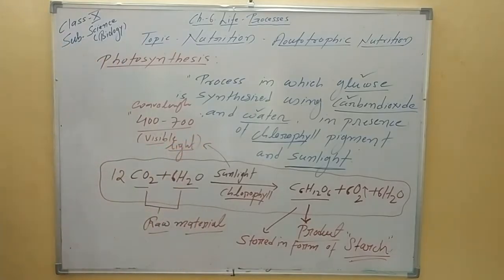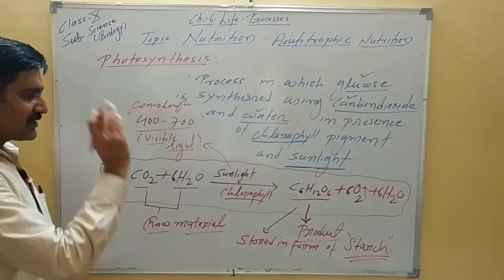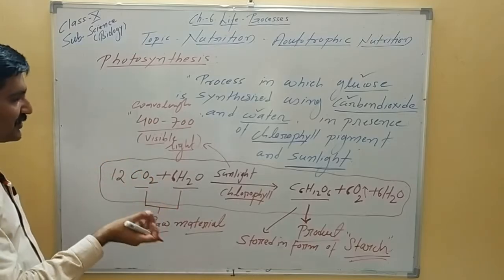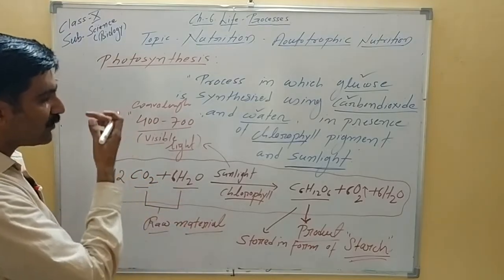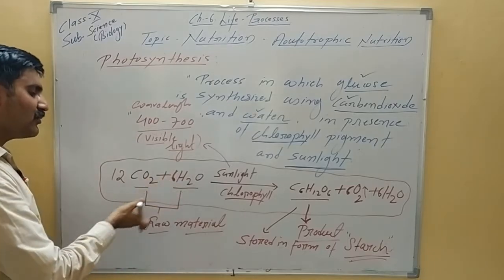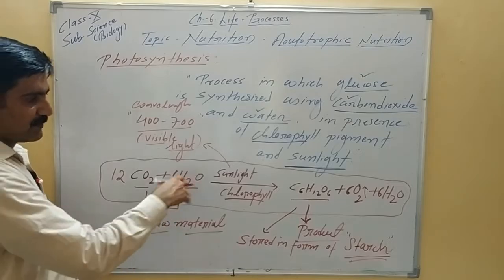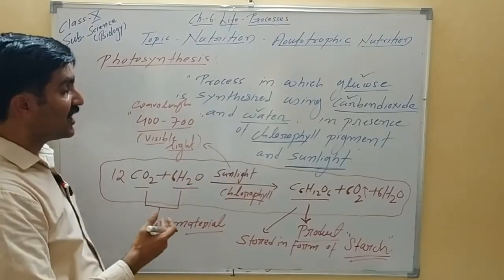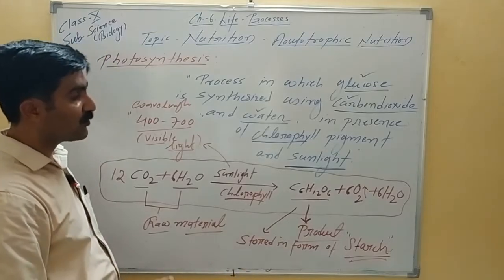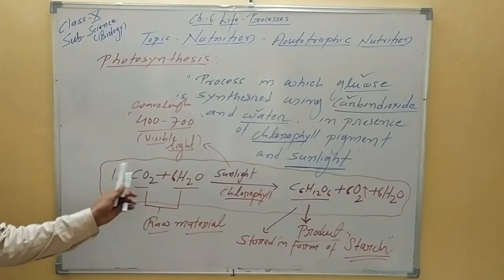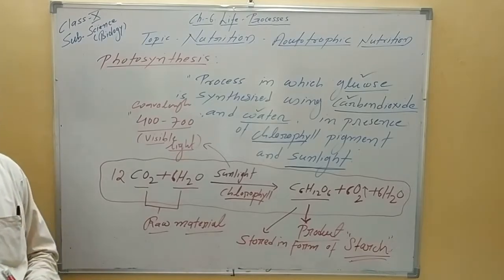Visible light for photosynthesis. Next, let's discuss in some detail the role of CO2 and from where plants obtain the CO2, and the role of the water molecule. As we know, these are used as raw material. Then sunlight: how sunlight is harvested, where the chlorophyll pigment is present, and what the role of chlorophyll pigment is. So let's discuss these four important components of the photosynthesis reaction.